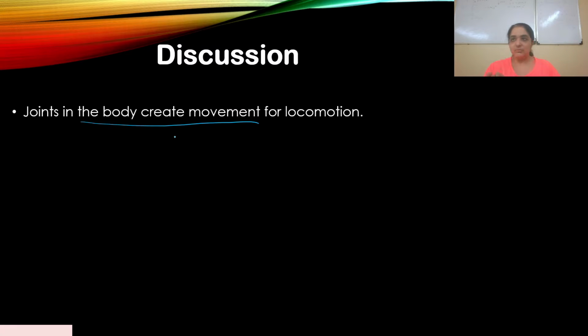This movement can be used for locomotion. Locomotion is the movement of a body from one point to another. If you want to move from A to B, obviously you need to move your joints, your body, from one place to another. So the skeletal system helps in locomotion.